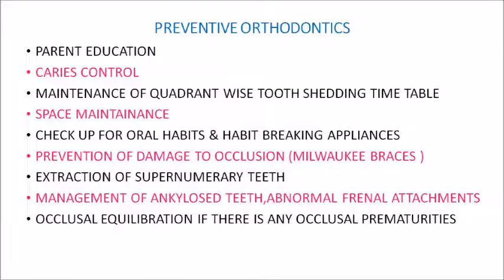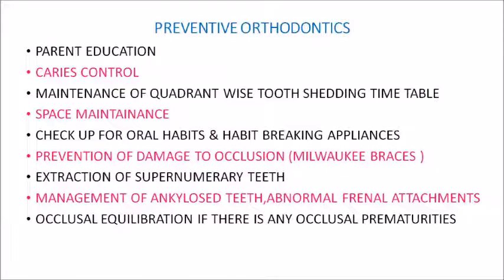Now, extraction of supernumerary teeth. Please remember, when we were discussing the etiology of malocclusion, we saw that the presence of any supernumerary teeth can interfere with the eruption of the nearby normal teeth, and it can also cause crowding or deflect the adjacent teeth to erupt into abnormal positions. So it is extremely important that when you notice any supernumerary teeth in the primary dentition, you go for extraction of those supernumerary teeth.